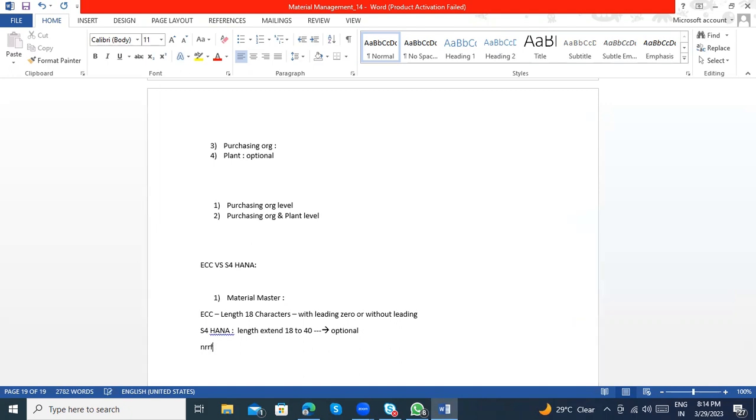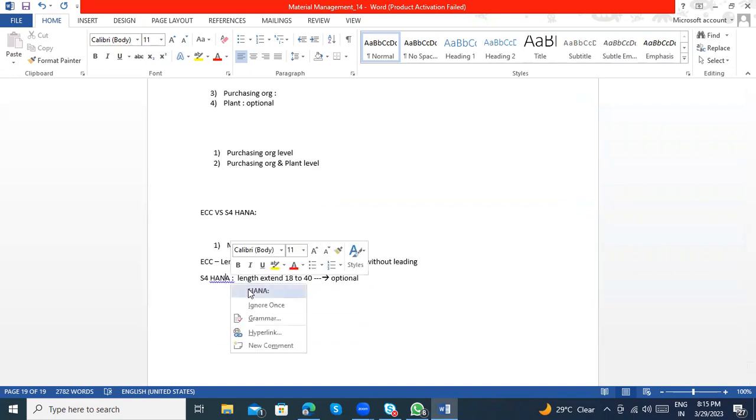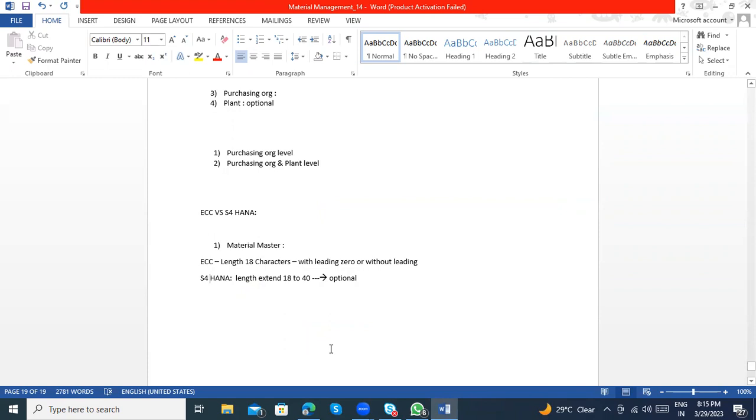When we talk about activating functionality: every time the version changes, suppose you want to activate some new functionality in SAP, there is a process to activate it. There will be some logs, and you need to request the Basis team, and they will activate that. In the same way, for this length there is a configuration that we need to activate to get to 40 characters, but again it is optional.